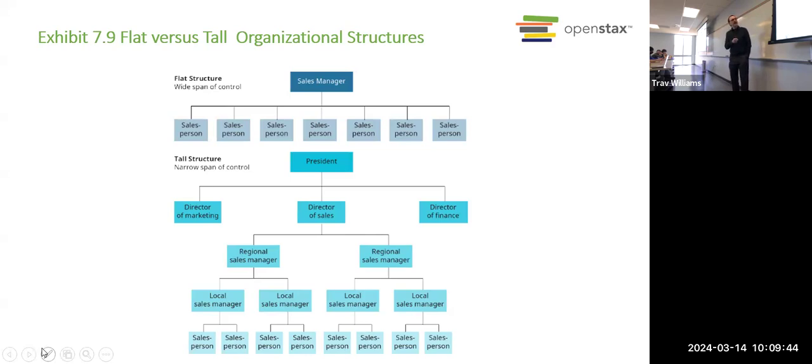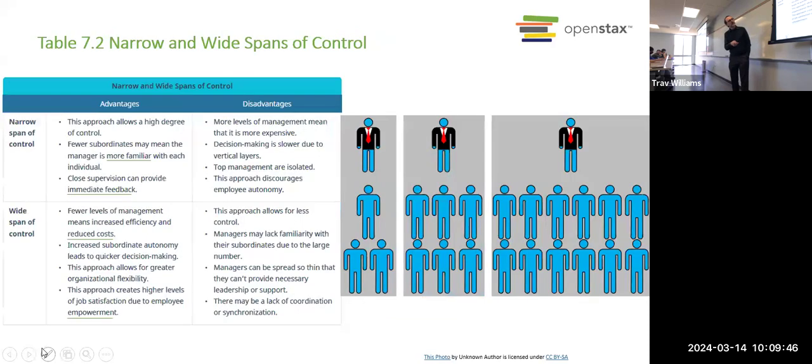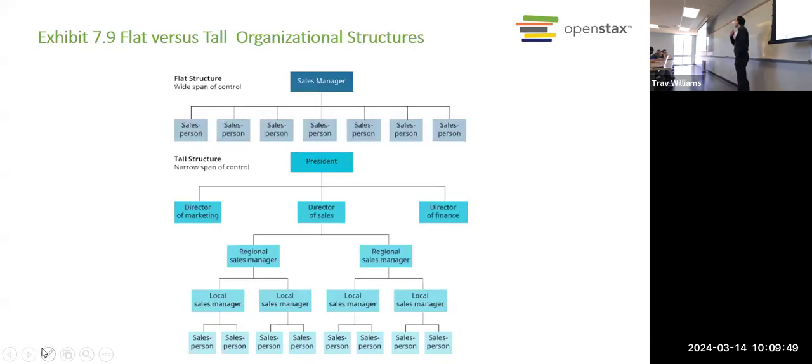Now, the next concept deals directly with this one. It's called span of control. If you have a flat structure like this one, see how this manager has a lot of people, like, 7 people reporting to them.